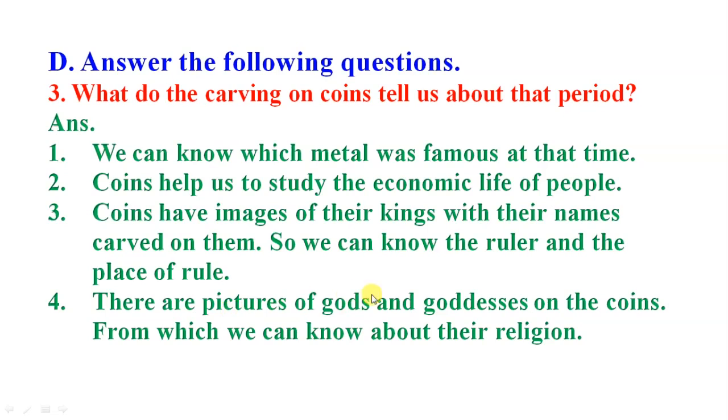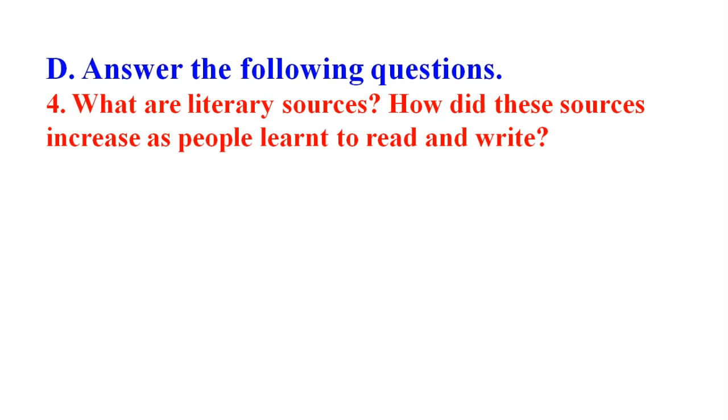There are also pictures of god and goddess on the coins, from which we can know about their religion and which religion they followed.